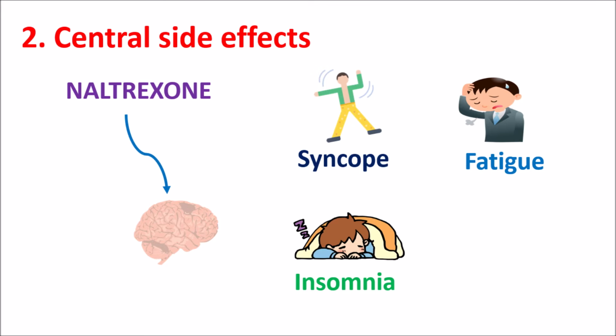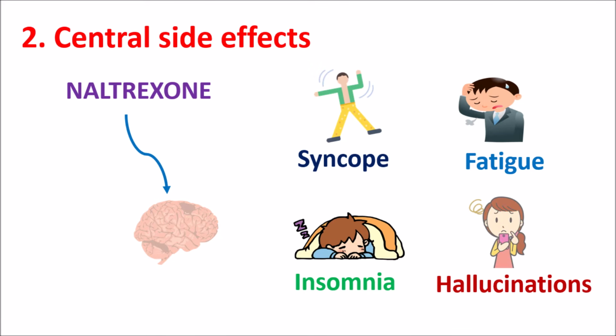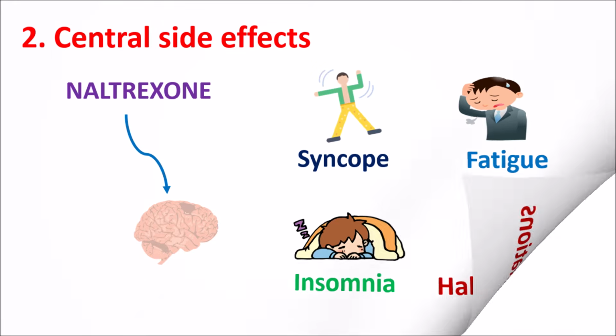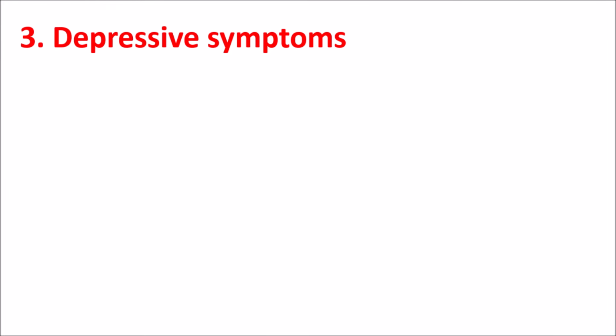So in the daytime, people may have some sleepiness and drowsiness, but during the sleep hours, they may have some disturbance in sleep. So insomnia is another important side effect of Naltrexone. And even it can increase hallucinations. Some psychological behavior can be produced by Naltrexone. But all these side effects are well tolerated, they are mild, and they may disappear with continuous use of Naltrexone. Third one is the depressive symptoms.